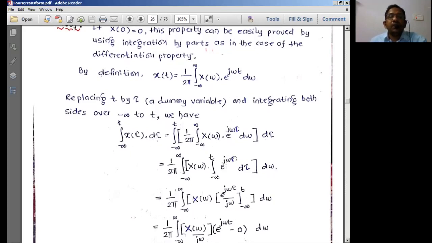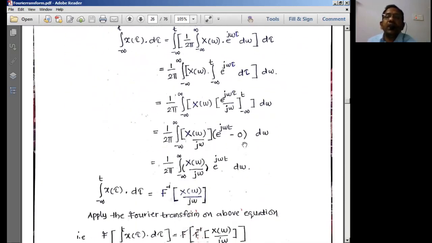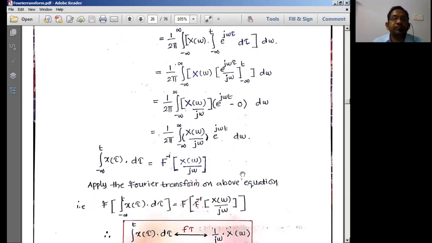So here e power j omega tau d tau, all these things I'm going to have. Then next, I integrate this e power j omega tau with respect to d tau. I'll be getting this particular form. Limits are going to be minus infinity to t. I apply the limits, and I'll be getting this equation: x of omega by j omega into e power j omega t d omega is the final result for us. Now when I take this form, what is this form now? 1 by 2 pi integral of x of omega by j omega e power j omega t d omega is nothing but the inverse Fourier transform. So the inverse Fourier transform, F inverse of x of omega by j omega.